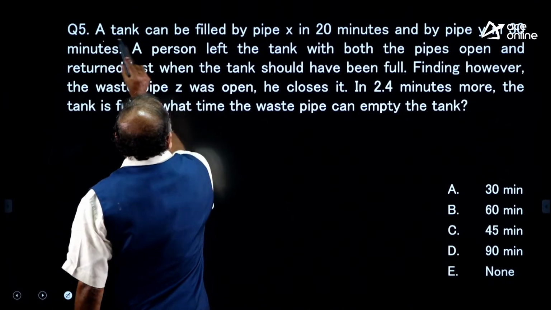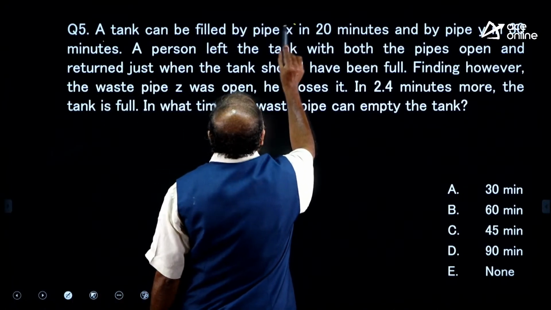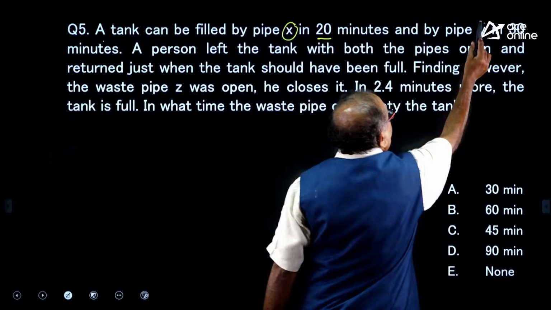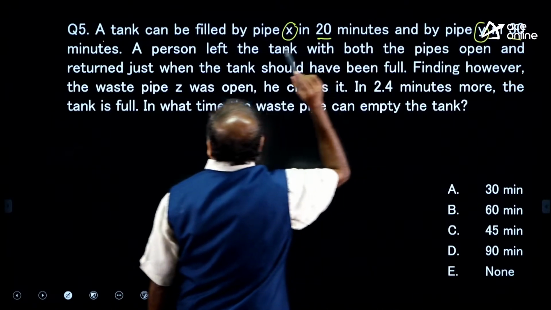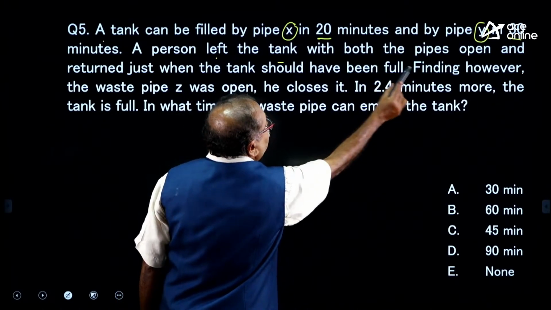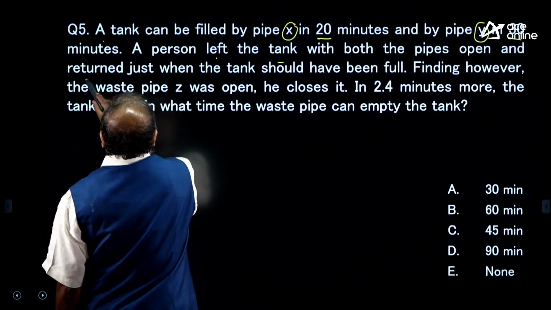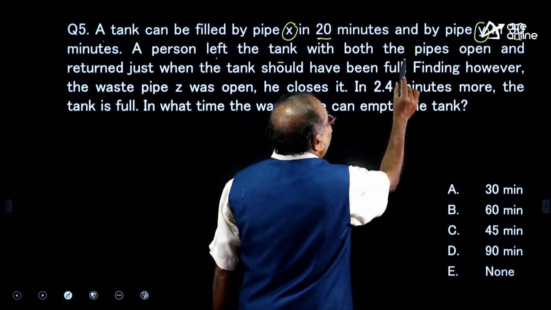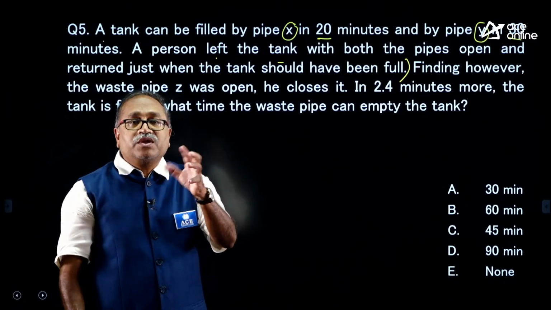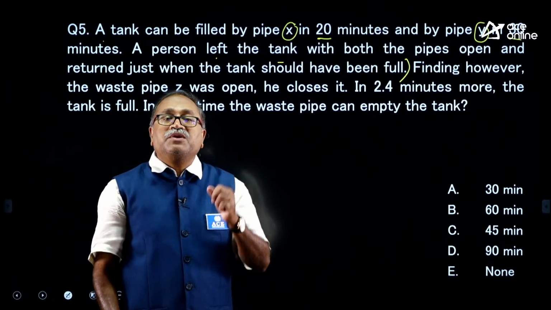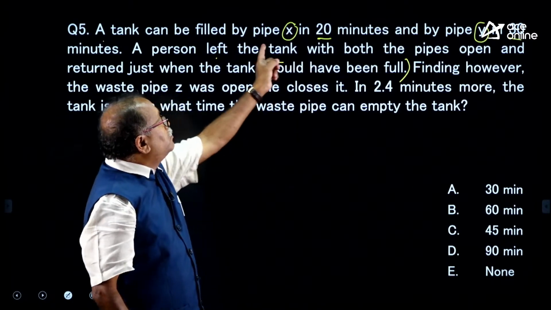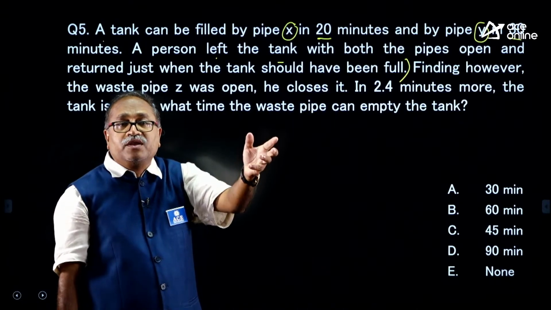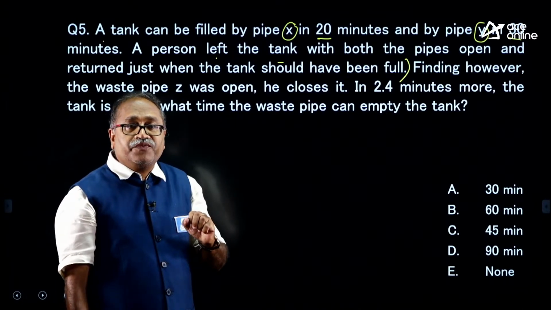It says that a tank can be filled by pipe X in 20 minutes and by pipe Y in 30 minutes. A person left with both pipes open and returned just when the tank should have been filled. At what time should it have been filled? When I know X is 20 minutes and Y is 30 minutes, I can find out at what time it should be filled.